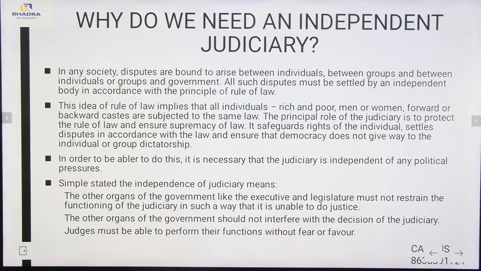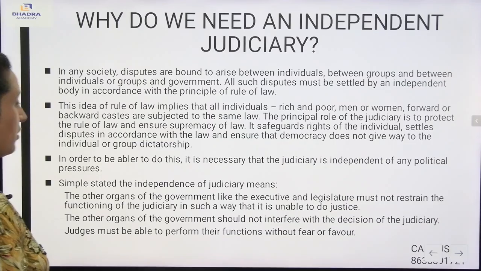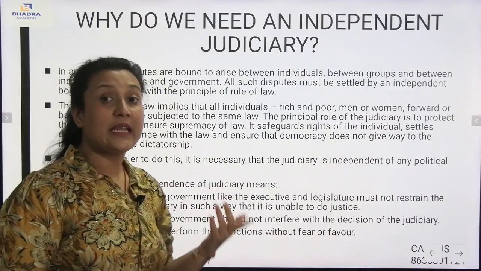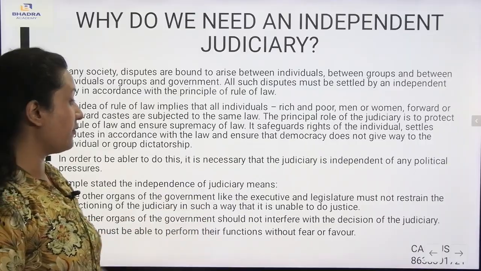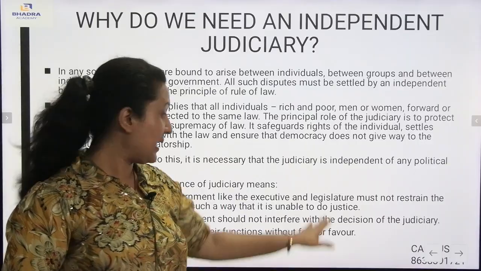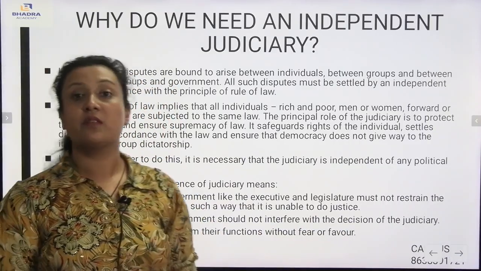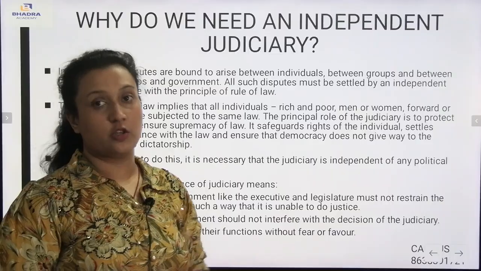Simply stated, independence of the judiciary means the other organs of the government like the executive and legislature must not restrain the functioning of the judiciary in such a way that it is unable to do justice. The other organs of the government should not interfere with the decisions of the judiciary. Now, what do we mean by the independence of the judiciary? First of all, the other organs of the government, the executive and the legislature, must not restrain the functioning of the judiciary, which means they will not interfere in its workings.